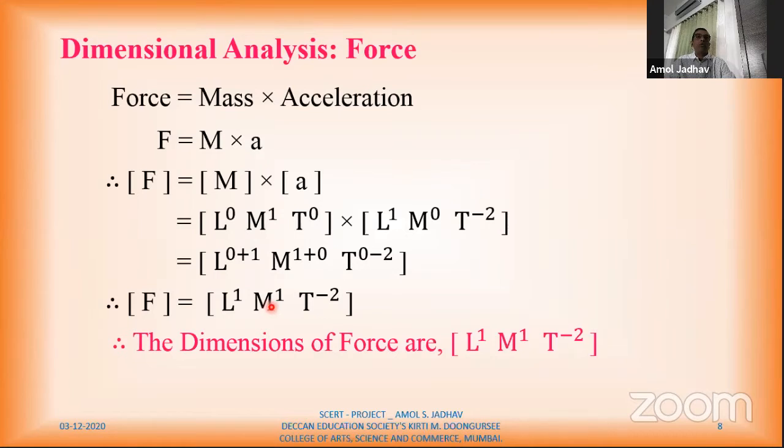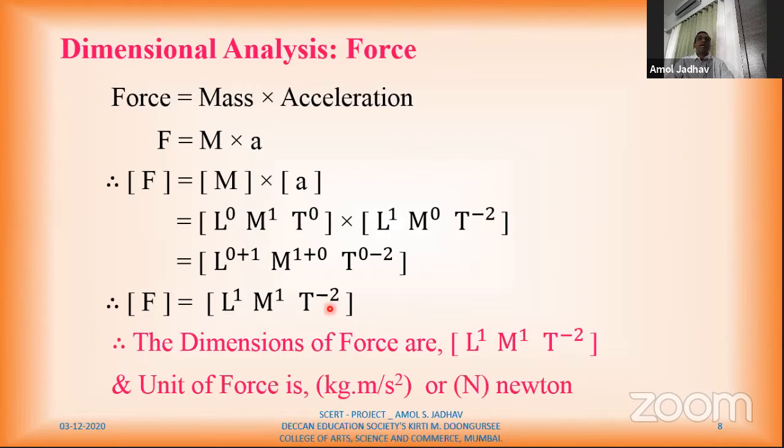So for mass, kilogram. Kilogram meter per second square. This kilogram meter per second square is also known as Newton. So Newton is the unit of force, and Newton is what? Kilogram meter per second square. So this is about force.